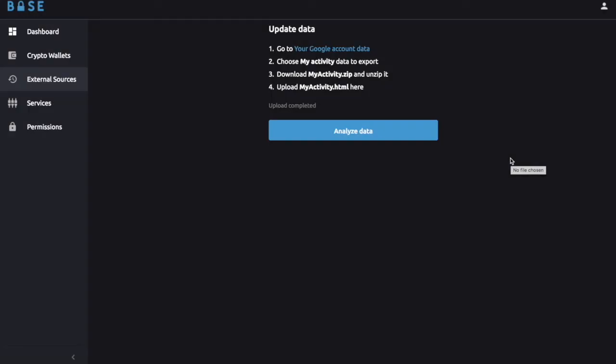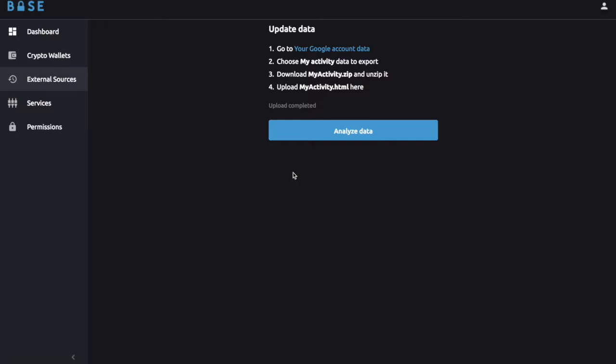Okay, so I loaded my search history, and it is stored encrypted in Base. Now what? It is all encrypted. No one can understand what it is without your permission. And even if you grant access to this search data to some business, it will be very hard for the business to figure out how to target you.